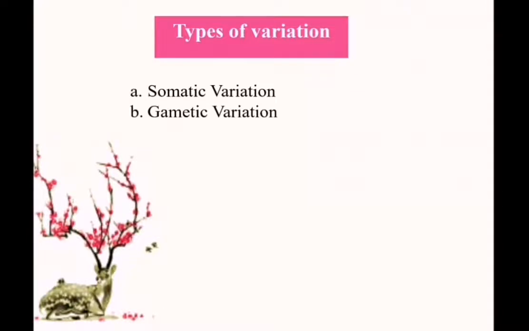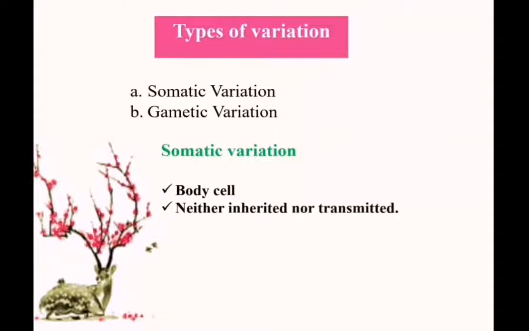There are two types of variation, somatic variation and gametic variation. We know we have two types of cells in our body. One is reproductive cells and the other one is the body cells. The somatic variation takes place in the body cells, and they are neither inherited nor transmitted. And they are known as acquired traits.